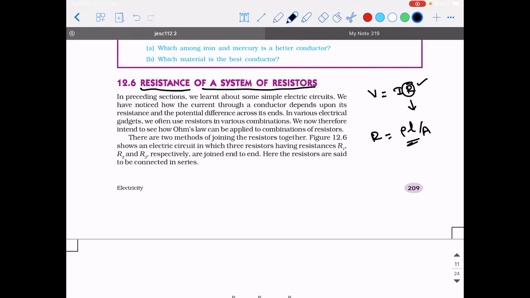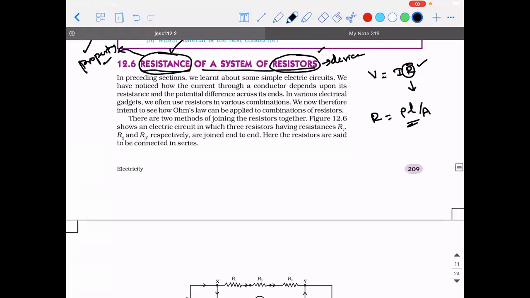Now, having all these basics in mind, we know that a resistor is a device, and resistance is a property. So if you talk about the property called resistance for a device called a resistor, then what is going to happen if you have a system of them? What do you mean by system of them? See, till now whatever we discussed was applicable only for one resistor, but it is not necessary. If you observe in real time, it is not necessary that there will be only one resistor present in an electrical system.